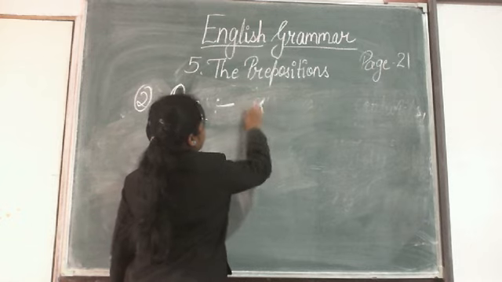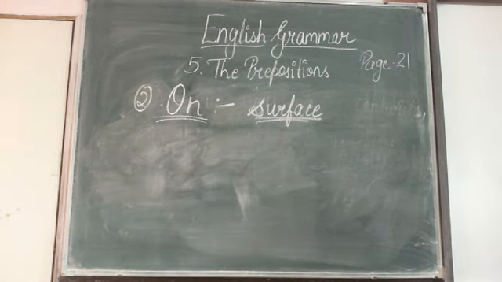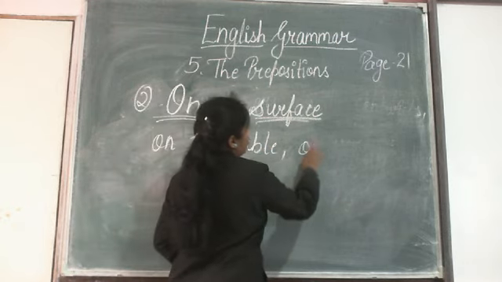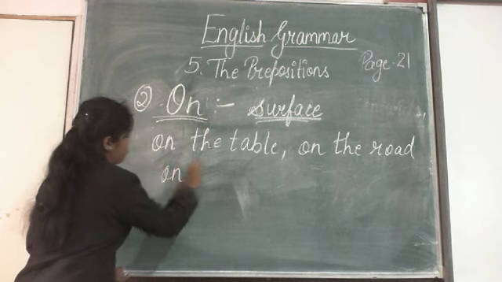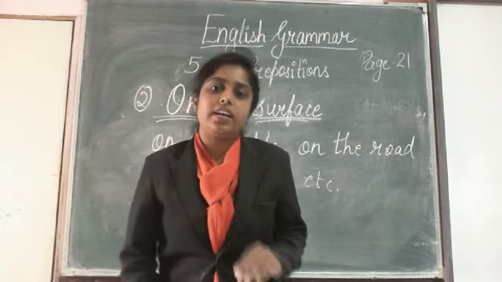Like for surface things, for example: on the table, on the road, on the chair, etc.